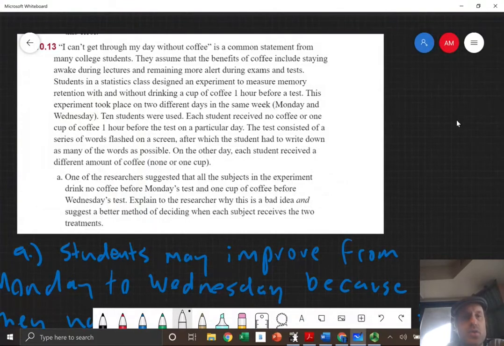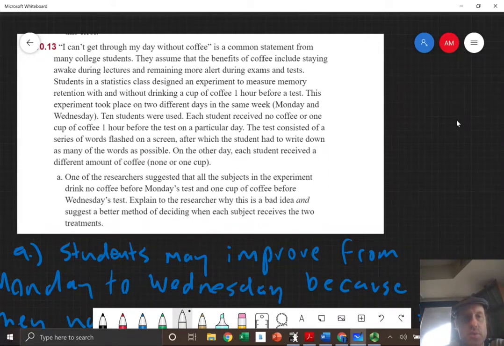I can't get through my day without coffee is a common statement from many college students. They assume the benefits of coffee include staying awake during lectures and remaining more alert during exams and tests. Students in a statistics class designed an experiment to measure the memory retention with and without drinking a cup of coffee 1 hour before a test.